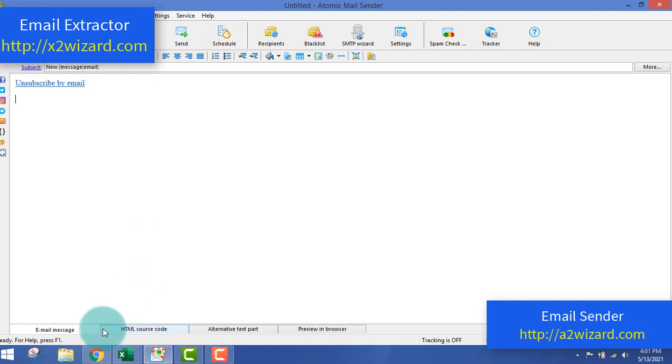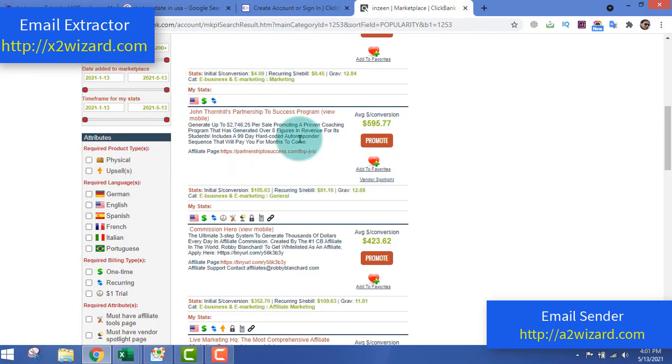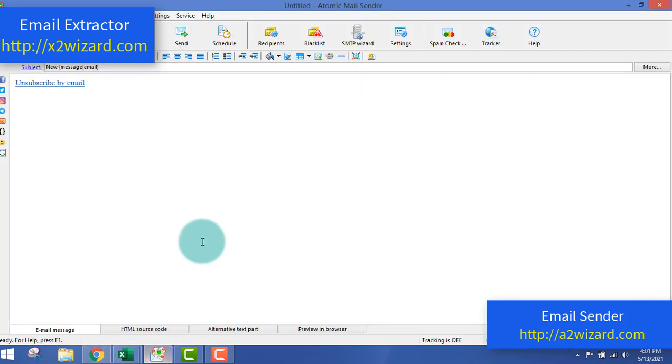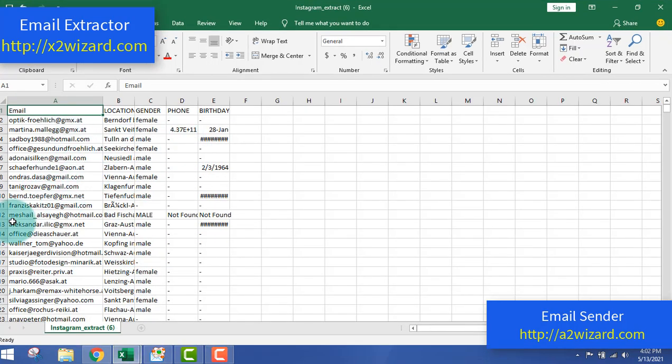And all you have to do is extract emails every single day. You can see that it will take some time. It will take around 5 to 10 minutes for the first results to show up. So what you do is you extract emails using this software, and you find products or you make your own product. And last but not least, you just have to paste the 70 emails once, and you send those emails to the list of people which we just extracted.